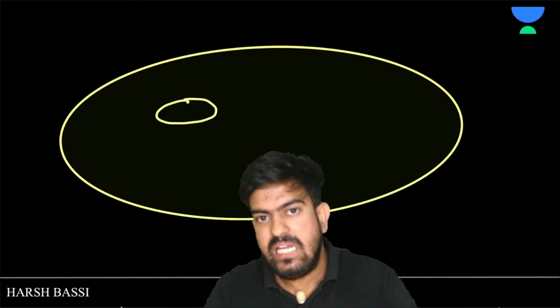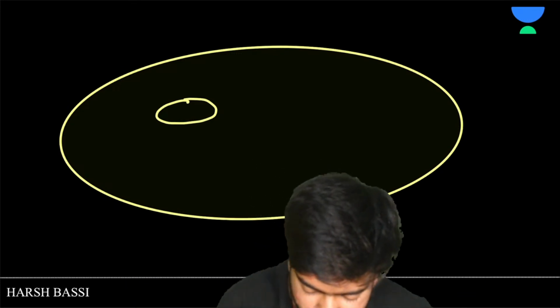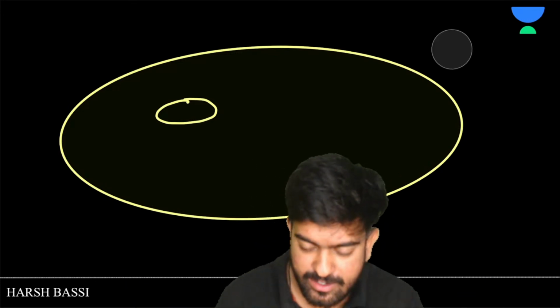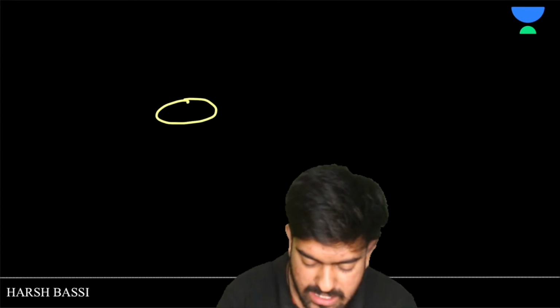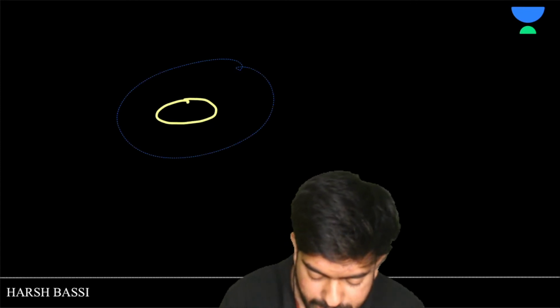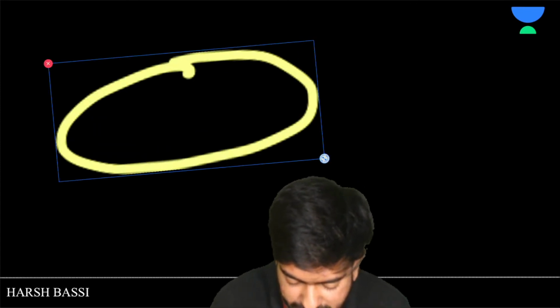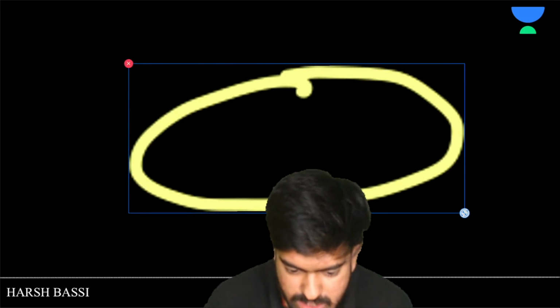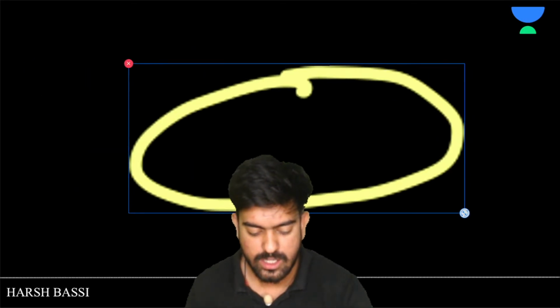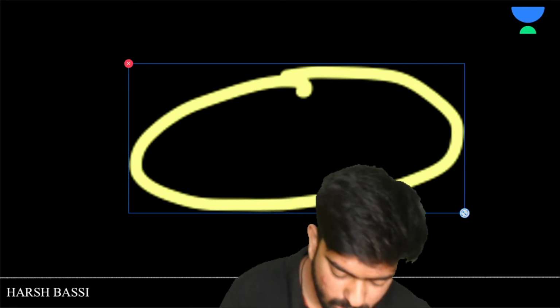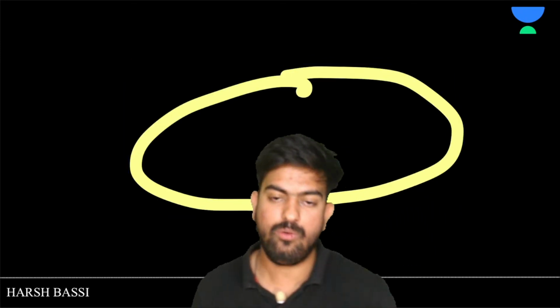Now what I am doing is that I am making the thylakoid big and erasing the chloroplast. See very carefully. So this is a thylakoid. Clear? Okay, great.